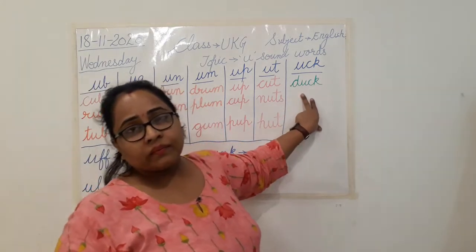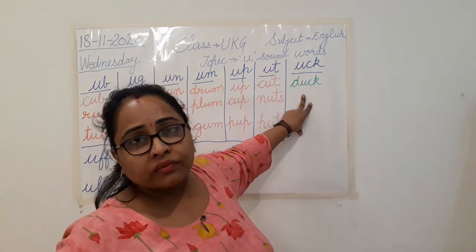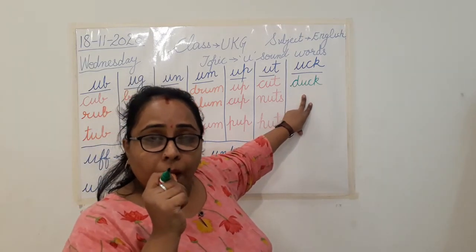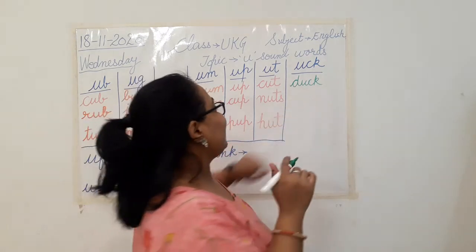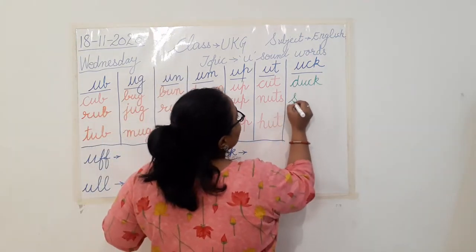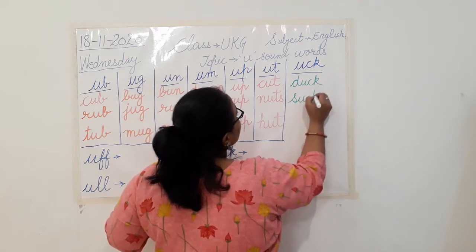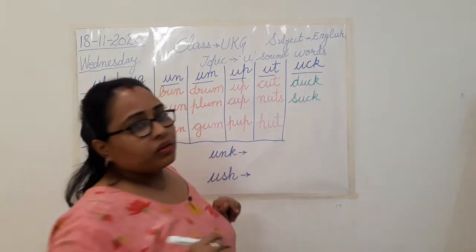One is duck. Which is the other word we have? What is this? What the small children do like this? Suck. Yes. Suck. And one more word.